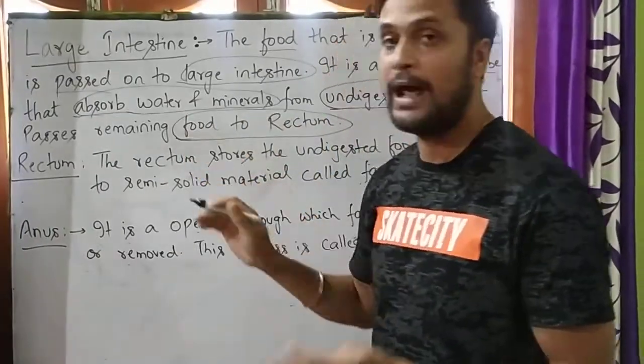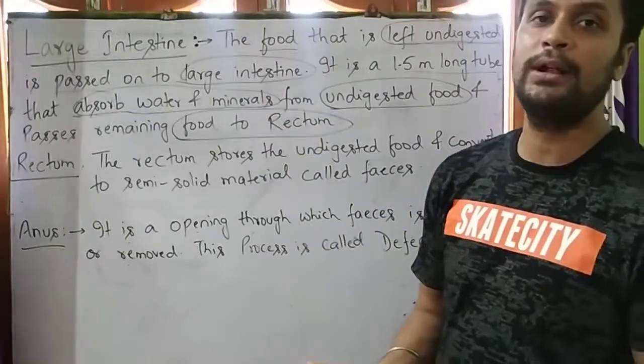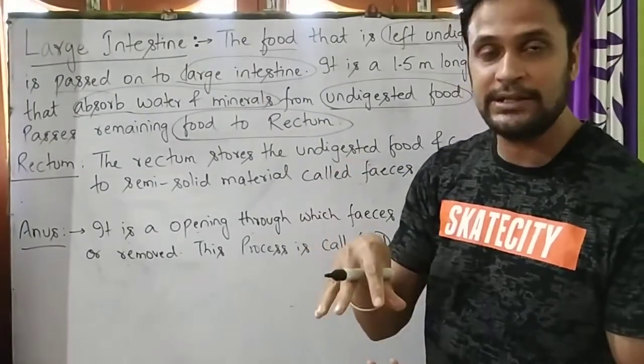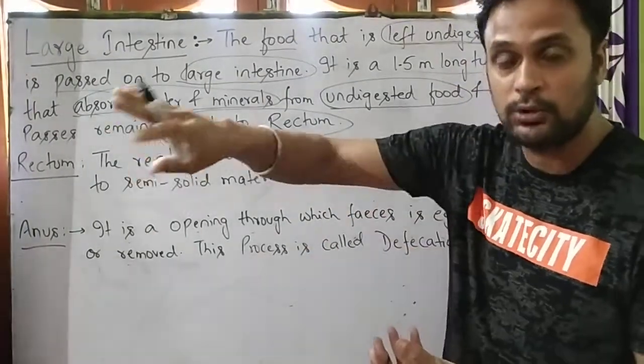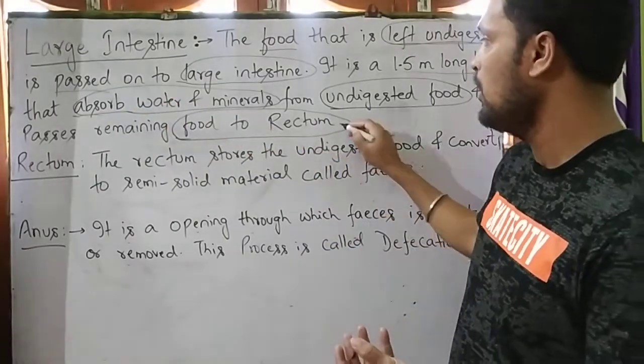When the large intestine has absorbed water and minerals from the undigested food, then it passes it to the rectum.